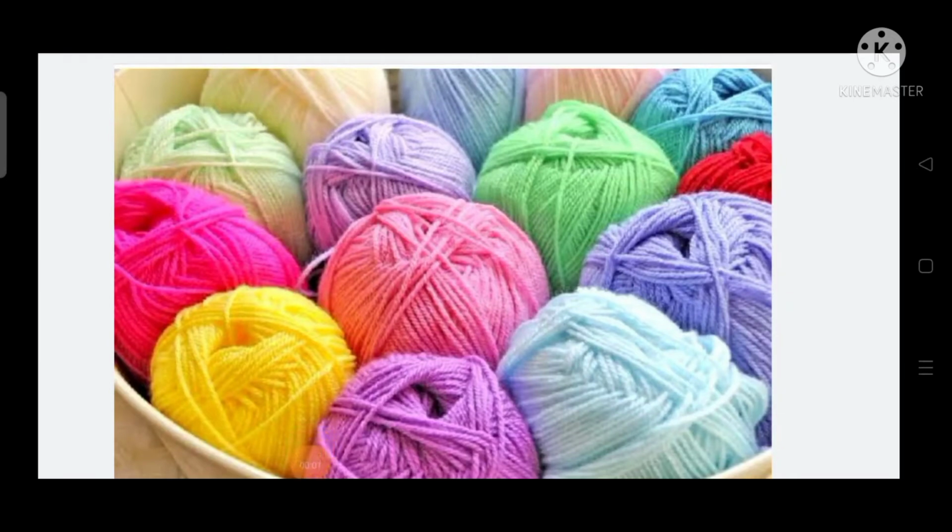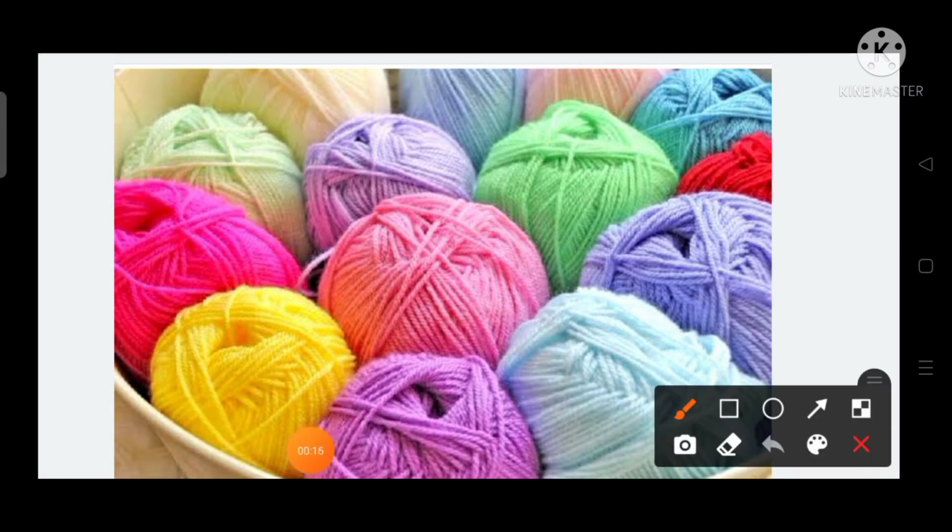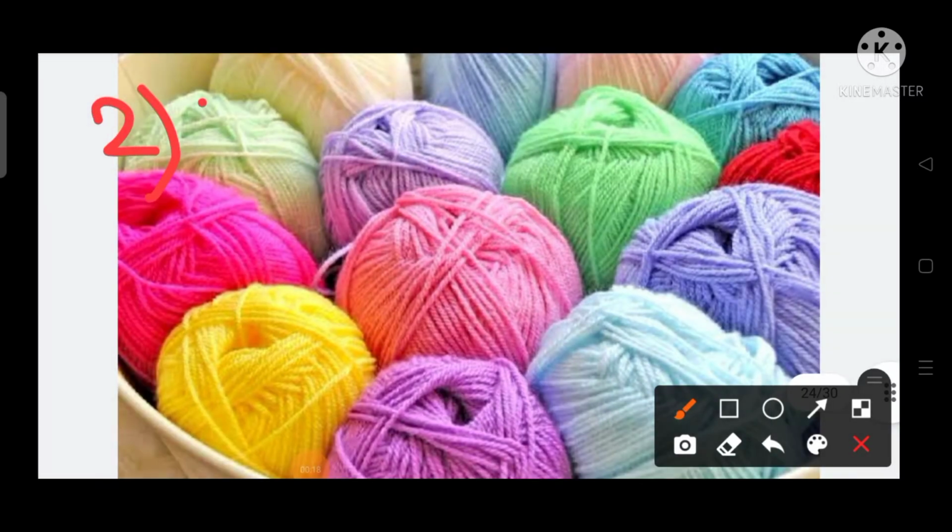Okay, so that was one type of fiber which we obtain from animal. So it was what? Silk. Now we are moving on to the second type of fiber which we are getting from animals. It is what? Wool. From where do we get wool? Yes, from sheep. So from the skin of the sheep we get wool. So now let us learn about wool.